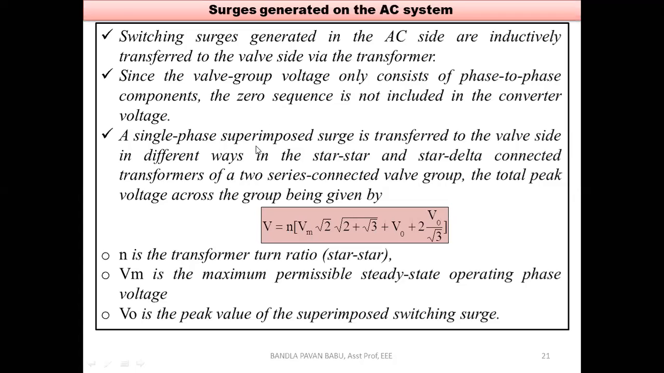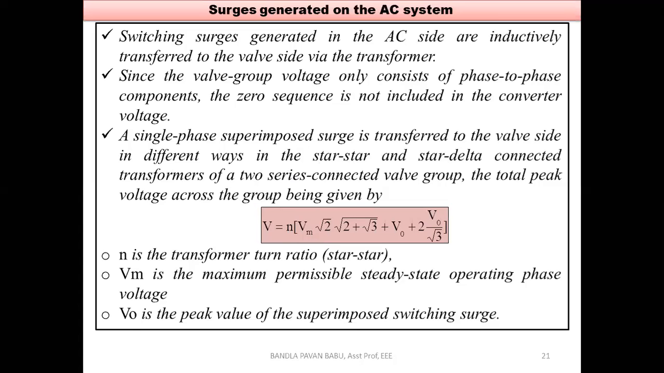Next, a single phase superimposed surge is transferred to the valve side in different ways in the star to star and the star to delta connected transformers of a two series connected valve group. The total peak voltage across the group is given by this equation. Suppose this surge is superimposed on the valve side, whether the transformer is star to star or star to delta connected, it appears in the converter transformer. We know why we go for star to delta connection: to eliminate the lower order harmonics, especially the third order harmonics.